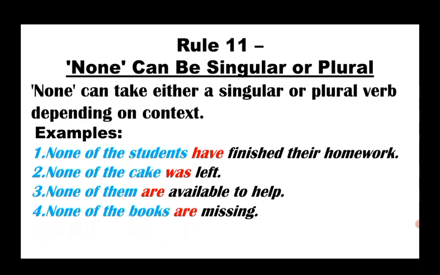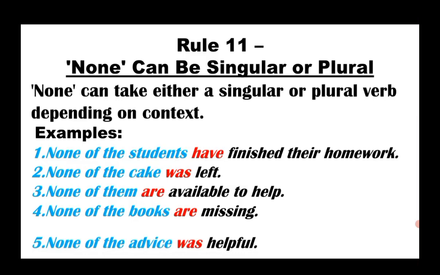None of the books are missing. Here the sentence begins with none, but the head word, or we can say the head subject, is the books, which is plural. So we use are here. None of the advice was helpful. Advice is an abstract noun which should be considered as singular. So we use a singular verb soon after the abstract noun. So from this it becomes clear that none can take either a singular or plural form depending on the context.